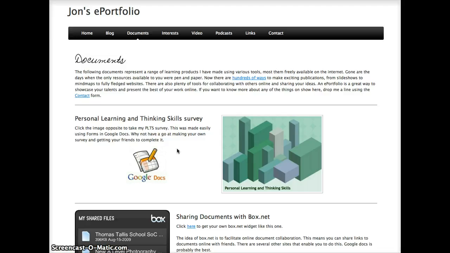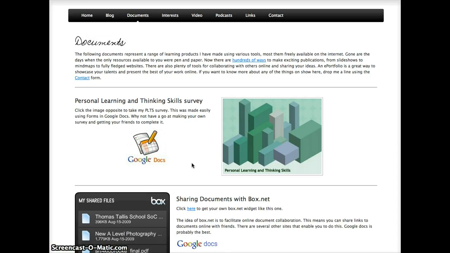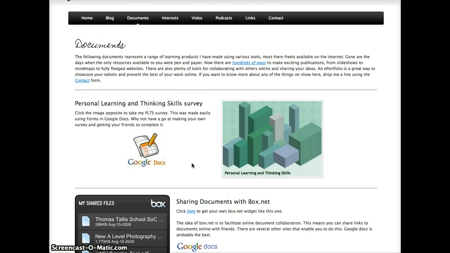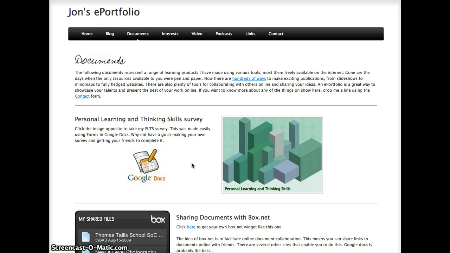The most recent thing I've attempted is a survey using Google Docs. Google Docs is a really useful collaborative tool, a kind of cloud system for computing. It means you can create documents in a variety of different formats, presentations, and surveys and various other things using the templates available, and then either send the link to someone so they can collaborate with you, or embed the document in another site. This particular survey is about personal learning and thinking skills.